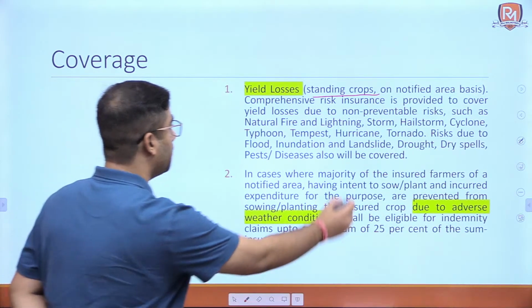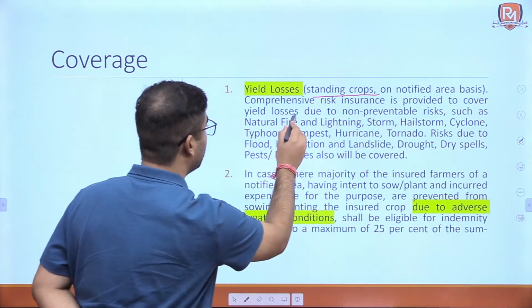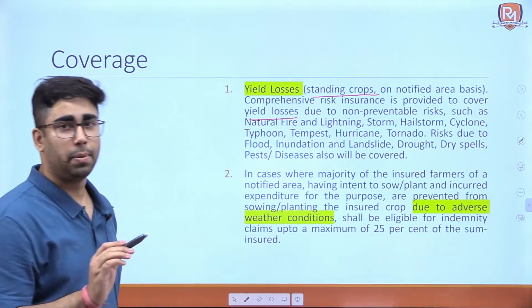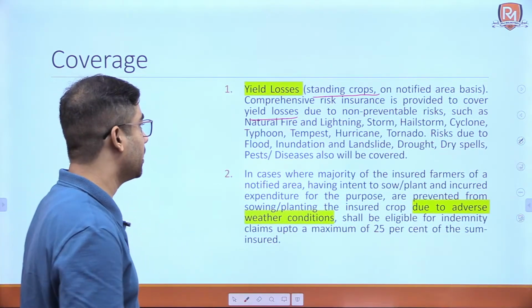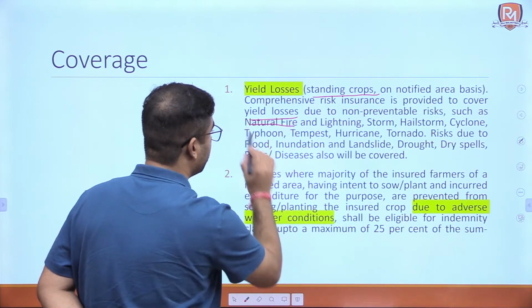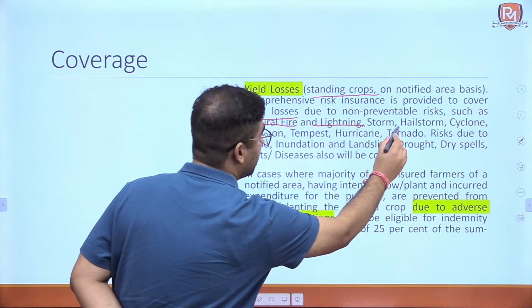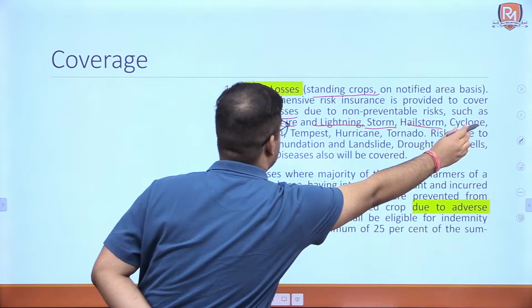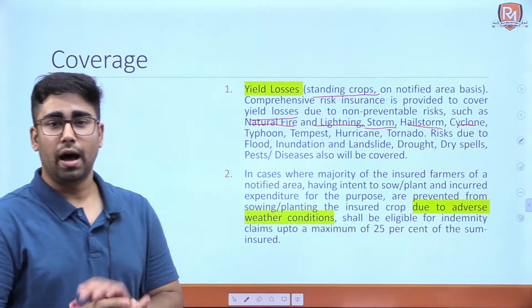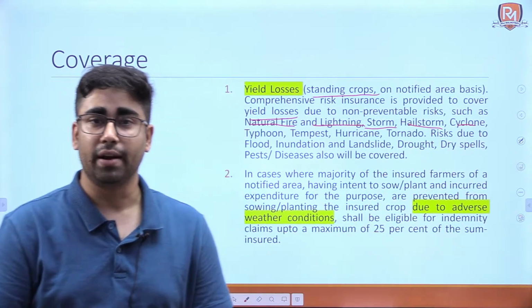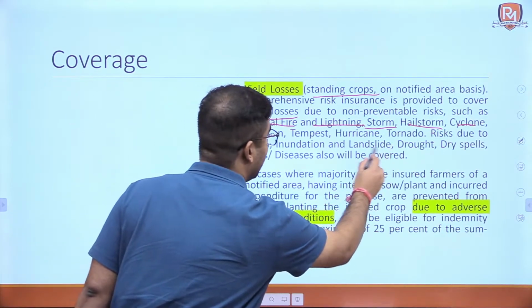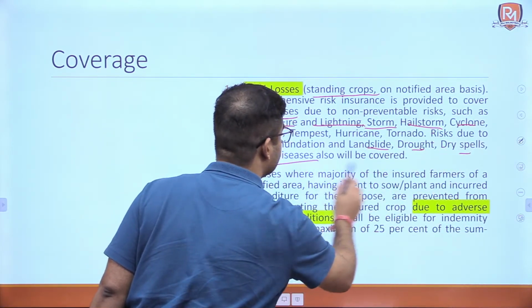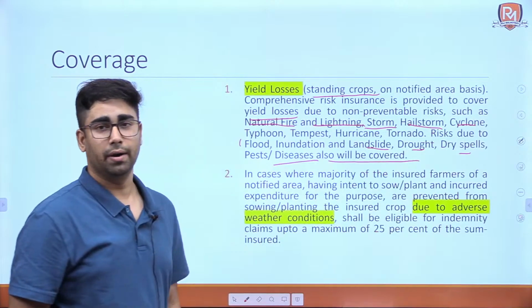Now, comprehensive risk insurance is provided to cover yield losses due to non-preventable risks, that is, risks that cannot be prevented, like natural fire, lightning, storm, hailstorm, cyclone, typhoon, hurricane, tornado. Risk due to flood, inundation and landslide, drought, dry spells, pests and diseases will also be covered.